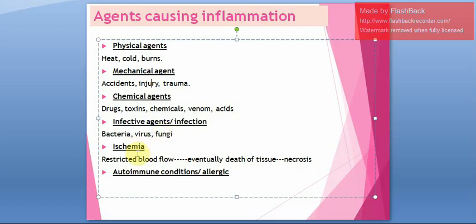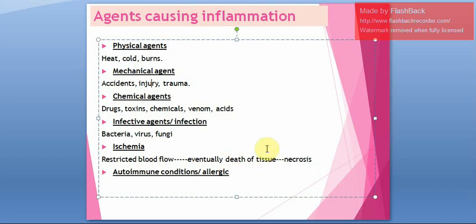Next cause of inflammation is ischemia. This term is important. Ischemia comes again and again. Ischemia means reduced blood flow. Whenever there is prolonged reduced blood flow, it eventually will result in death of the tissue. The death of the tissue is referred to as necrosis. Again, I'll repeat. Ischemia can also result in inflammation, and ischemia means decreased blood flow. Continuous decrease in blood flow will cause the death of any tissue.